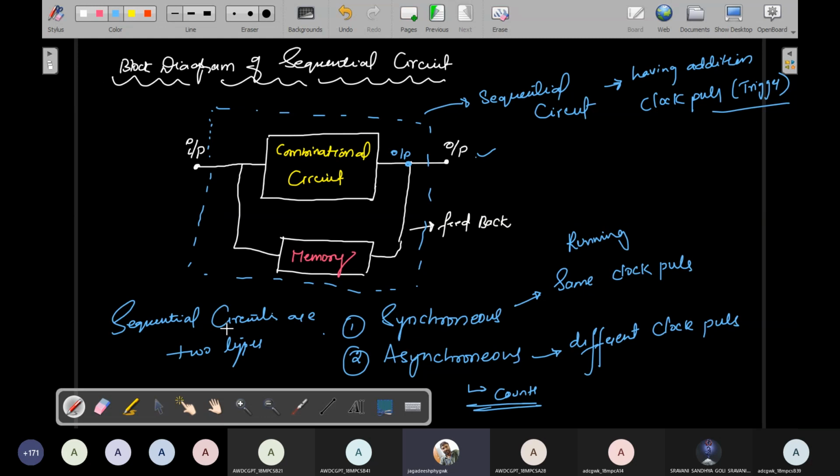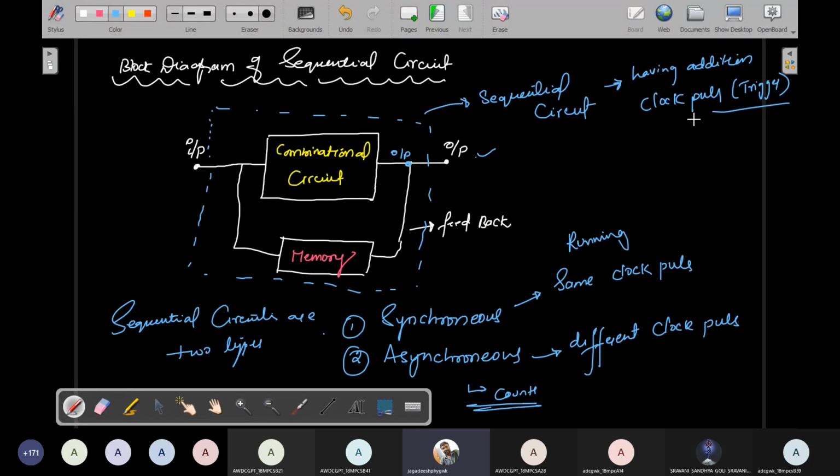So asynchronizing sequential circuits use different clock pulses. We want to run the counters with different clock pulses, so that is the reason counters are always manufactured in asynchronizing sequential circuits only. So this is about the theory. I already told you what the trigger pulse is. Trigger means it is an additional clock pulse. Trigger is nothing but an additional clock pulse.